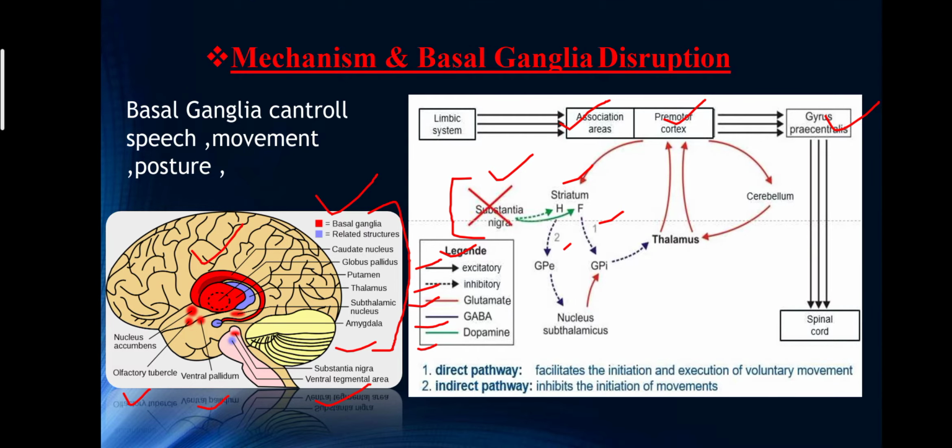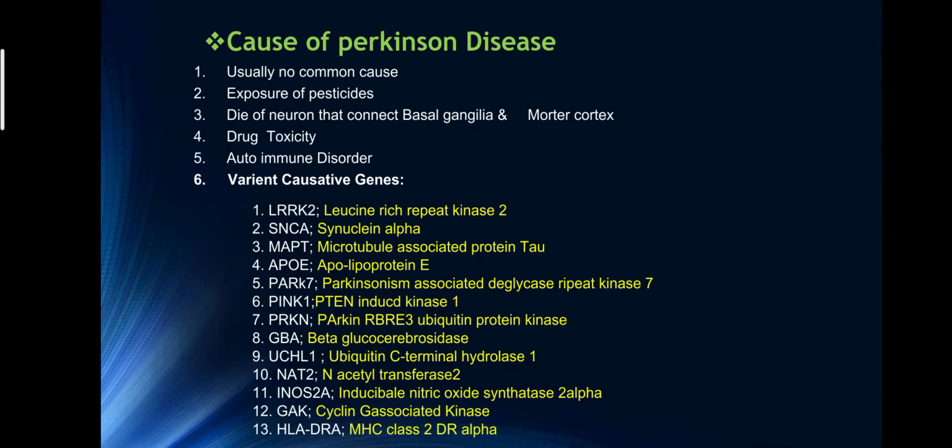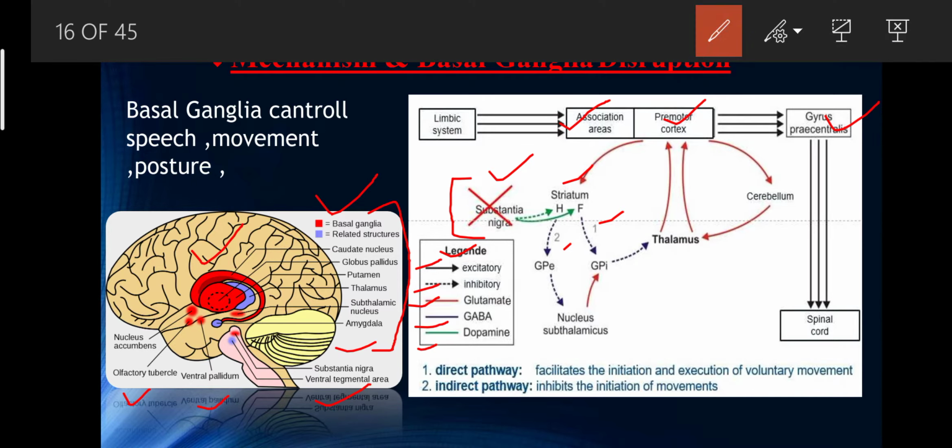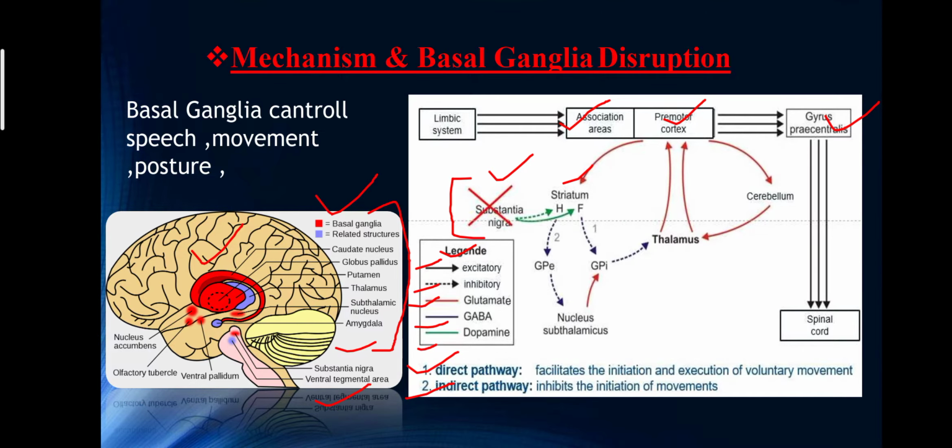In this figure you can see the basal ganglia is divided into pathways that regulate movement. First is the direct and the other is the indirect pathway. The direct pathway increases motor activity and facilitates the initiation and execution of voluntary movement, which gives reward learning. The indirect pathway decreases motor activity and causes aversion learning, and also inhibits the initiation of movement. So we will study them one by one.